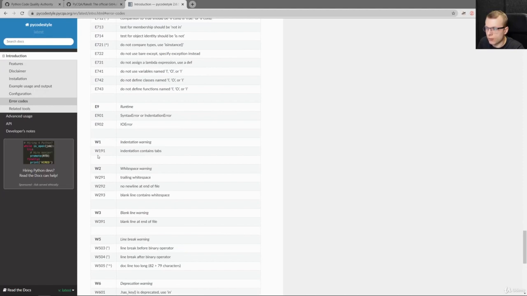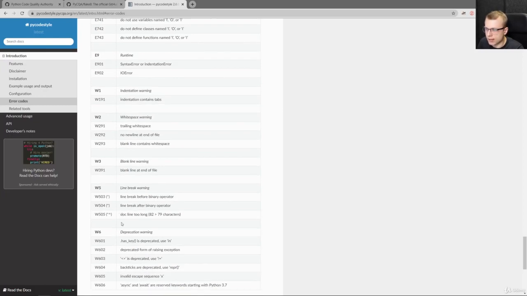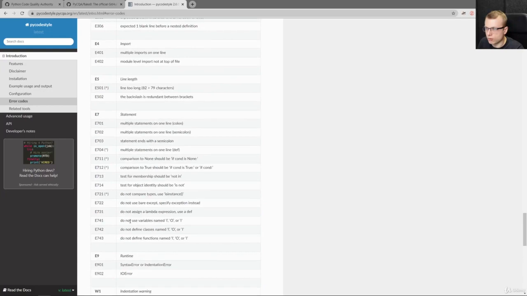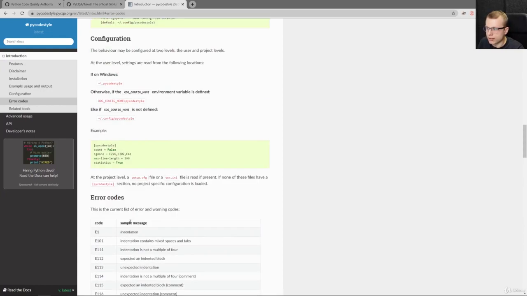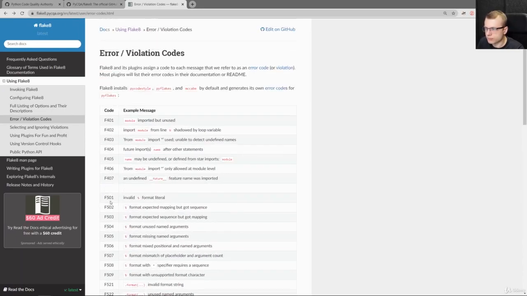And as we saw, besides these F warnings and E warnings, we have also the W warnings or W error codes, and there are also subcategories. So for white spaces, blank lines, line breaks, and so on. So you can see all the checks that are run under the hood by Flake8 here in the list.